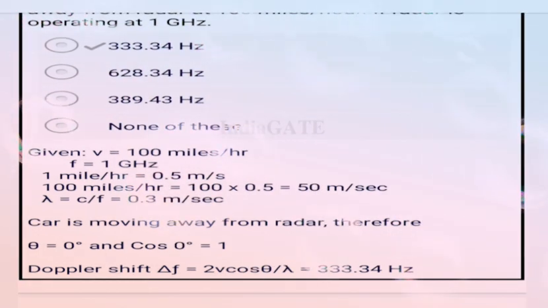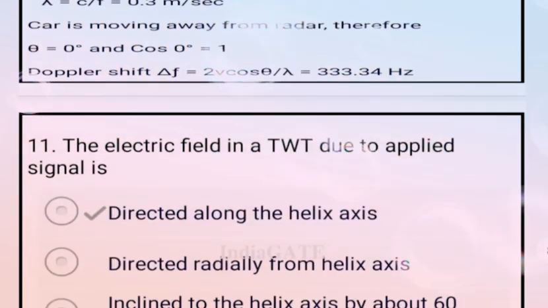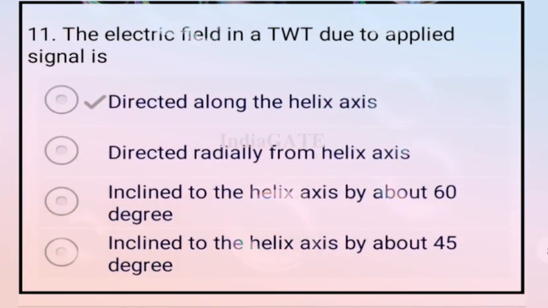Now Doppler effect: delta F equals 2V cos theta upon lambda. After putting all the values, we get the correct answer is option A, 333.34 hertz. Now come to the next question: the electric field in a TWT due to the applied signal is directed along the helix axis. So option A is your correct answer.